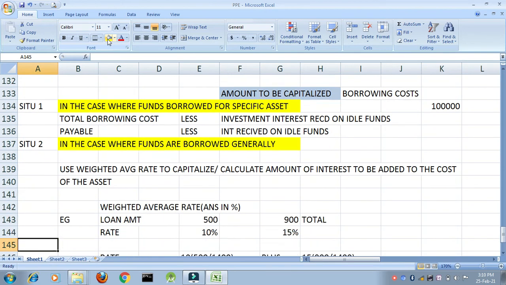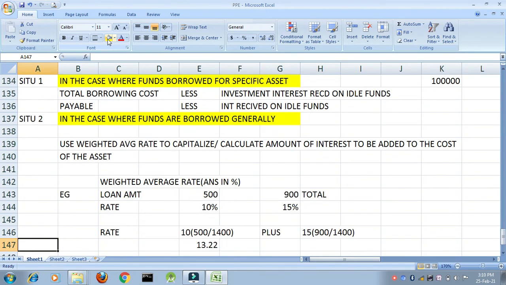How do you take that weighted average rate? Let me explain it with the help of an example. Suppose I have two generally borrowed loans. The first loan amount is 500, on which the rate payable is 10%. The next loan that I have taken is 900, and I am paying 15% on it. So in short, the total loan taken is 1400.